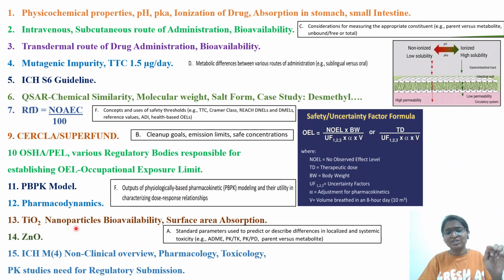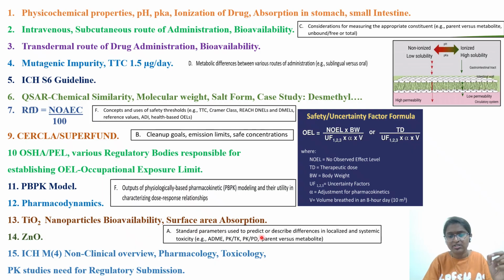Okay. Next, some questions with respect to TiO2, that is nanoparticle bioavailability, surface area absorption. The basic concept that we have to remember is, as the particle size decreases, surface area increases, absorption increases. But with respect to nanoparticles, since the particles are very small in size, aggregation of particles might take place, which might increase the particle size. So read those concepts. Okay. With respect to nanoparticles also, I have uploaded one video in my channel. I'll give the link in the description. Please go through, read about nanoparticle toxicology, examples also: TiO2, colorant might be there, zinc oxide is there, metal oxide is there. So read these examples.